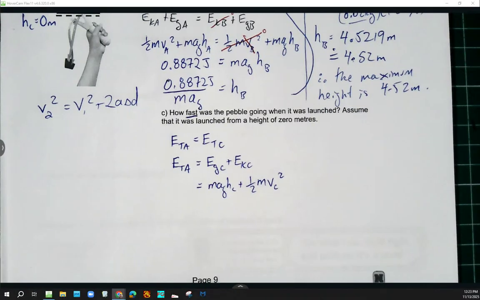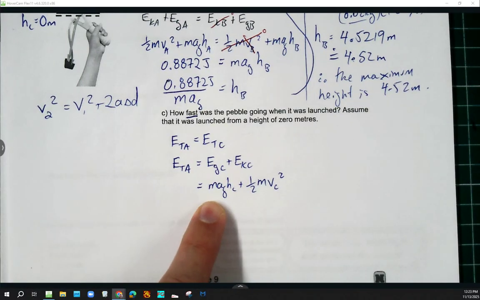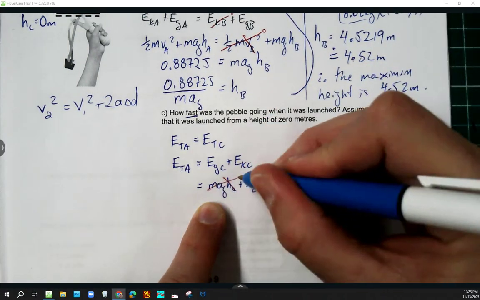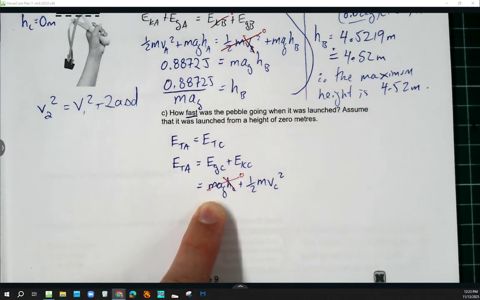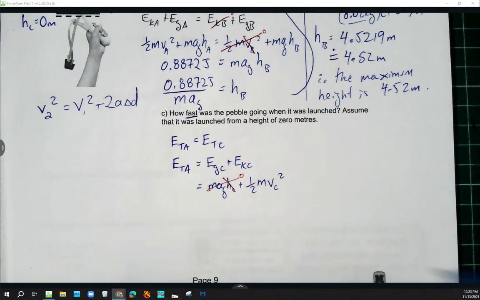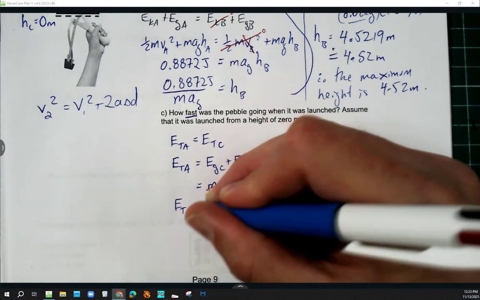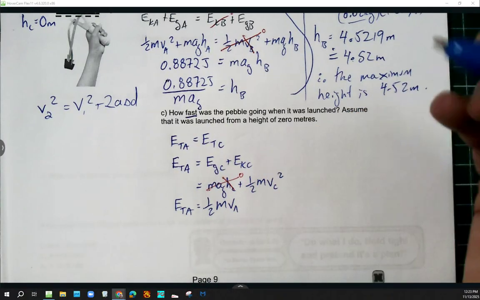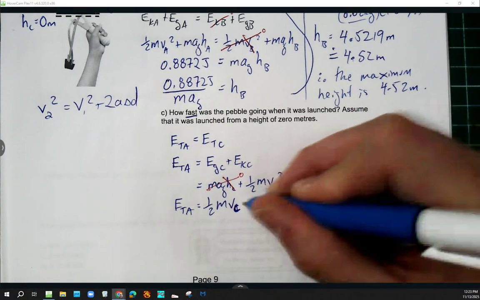Is there anything here that I can zero out? Yep. We can zero this guy out because the height's 0. So that one's 0, which means the whole term is 0. Nailed it. That means that E total A is equal to 1/2 M VC squared.